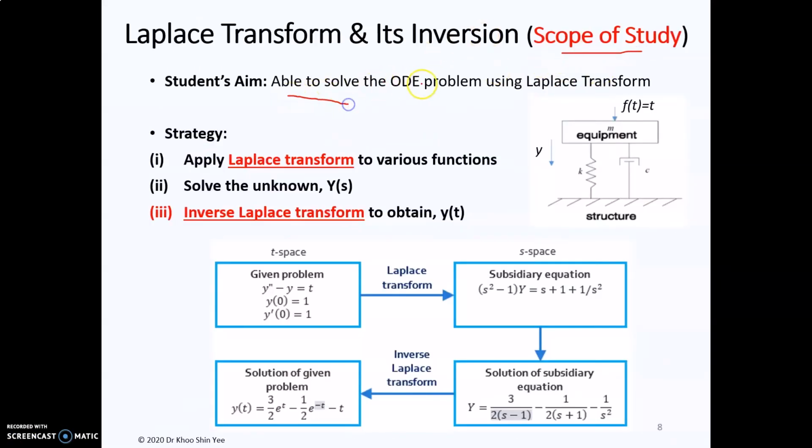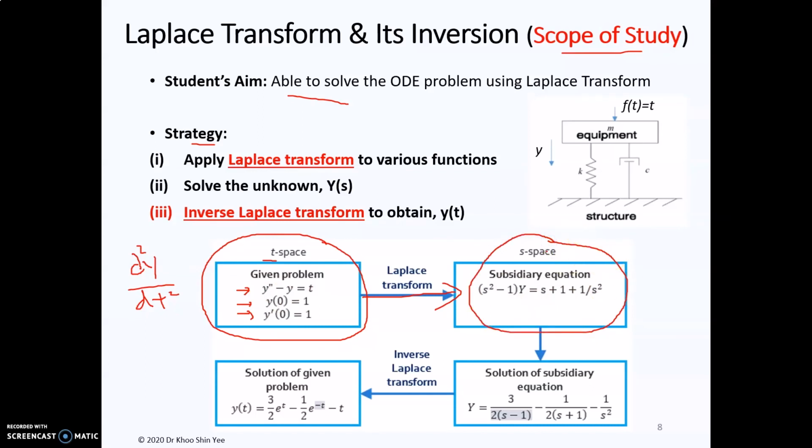You should be able to solve the ODE problem using the Laplace transform and inverse Laplace transform. So this is your strategy. If you have one ODE problem like this one, and the initial condition is given, this equation is written in the time domain, where y double prime is equal to d squared y over dt squared. In this study, you will learn how to perform the Laplace transform and convert everything to the s domain.